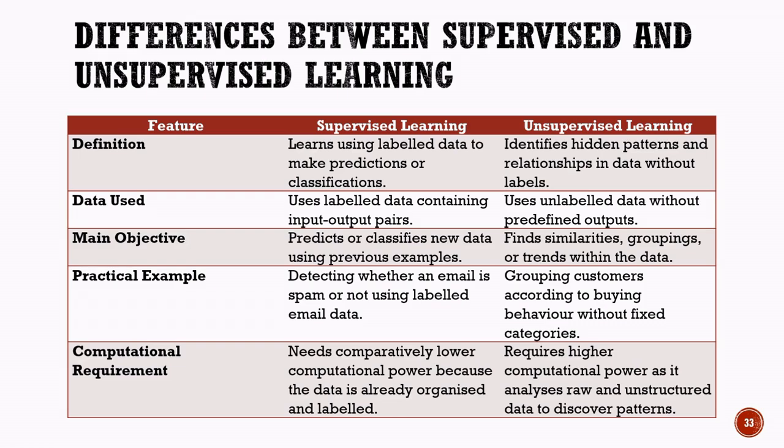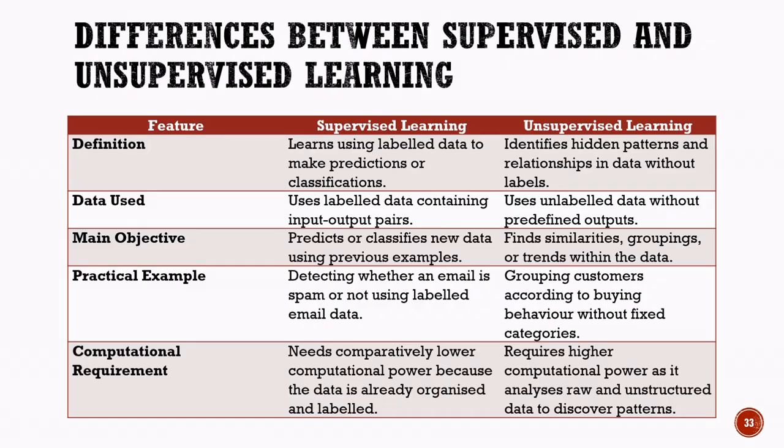Another difference is how the models learn. In supervised learning, the model learns from known answers and receives guidance during training. In unsupervised learning, the model explores the data independently and identifies patterns on its own. The practical applications are also different. A supervised learning model can be used to detect whether an email is spam or not by learning from previously labeled emails. An unsupervised learning model can be used to group customers according to their buying behavior without any predefined categories.